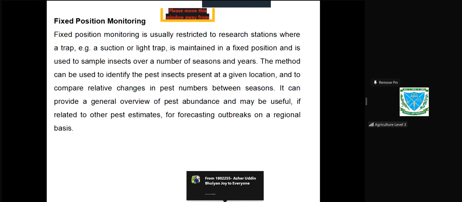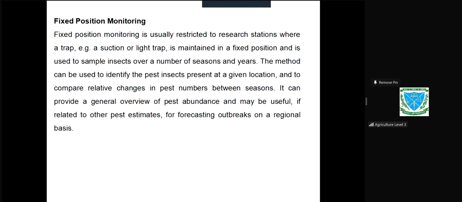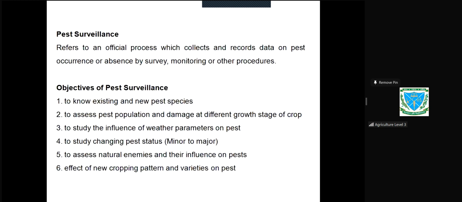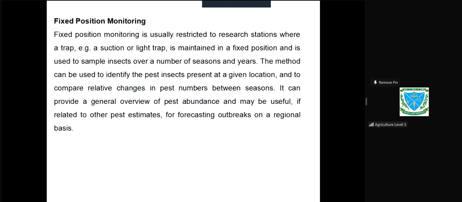So from this discussion, you have to write this comparison.